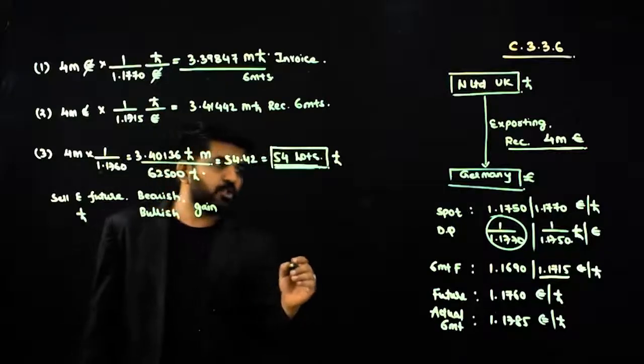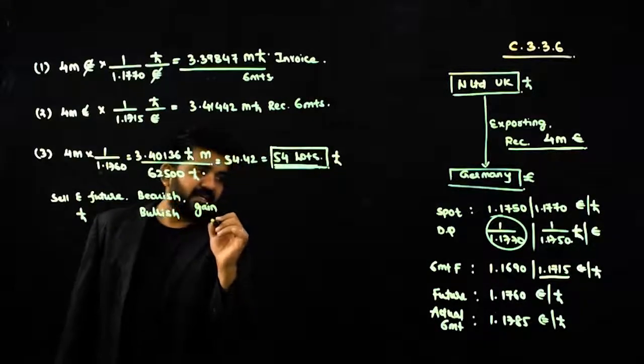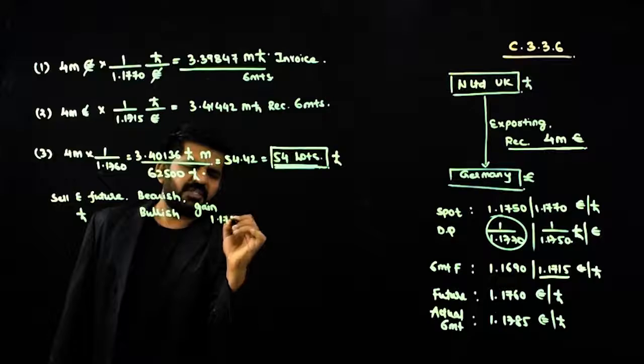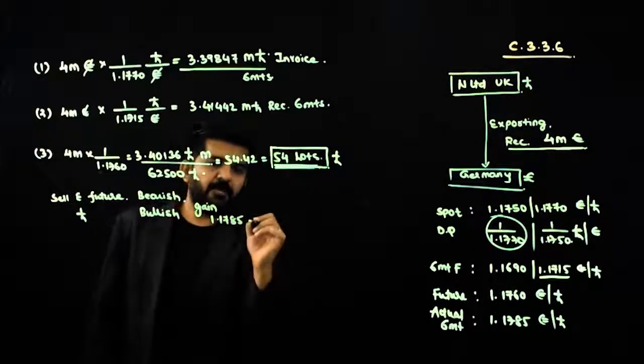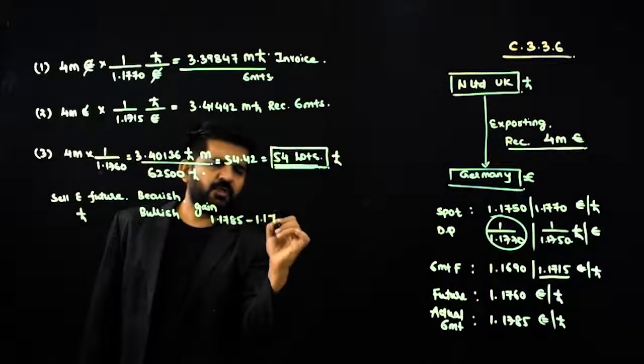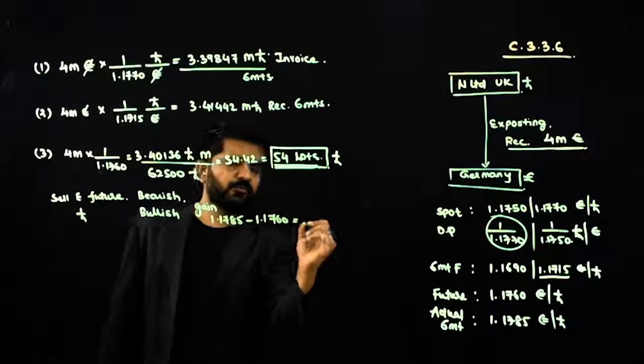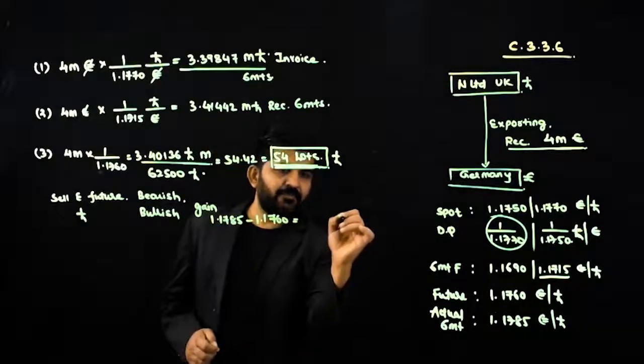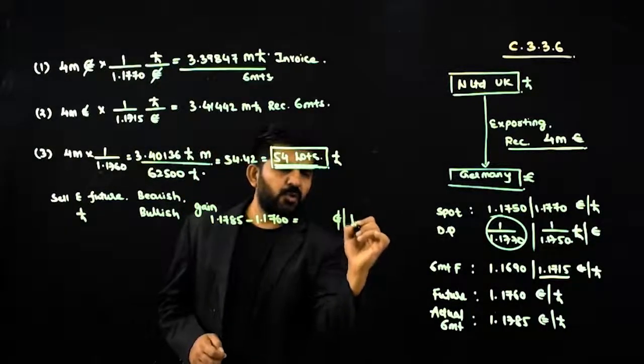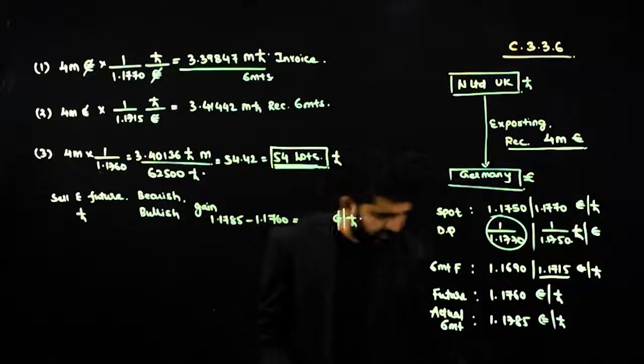And how much euro per pound you will be getting is 1.1785 minus 1.1760. This is euro per pound profit.